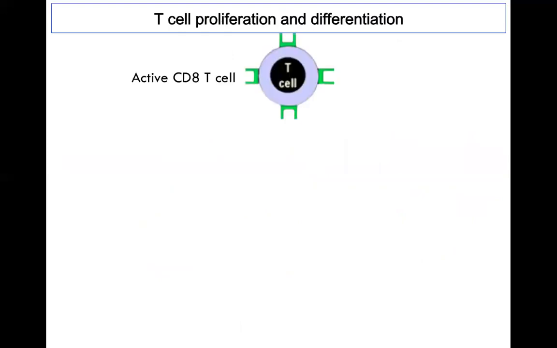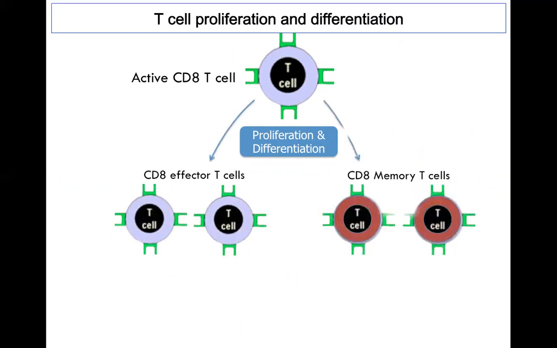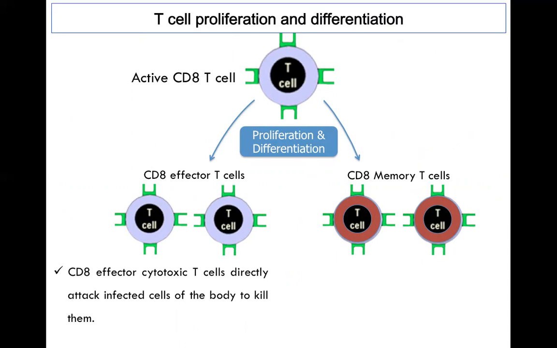Next, similar to the CD4 cells, these T cells also undergo a phase of proliferation and differentiation. So now we have active CD8 T cells. After proliferation and differentiation, they produce a number of copies of CD8 effector T cells and also CD8 memory T cells. The CD8 effector cytotoxic T cells directly attack infected cells of the body to kill them. But how exactly that takes place, we are going to learn in our coming lectures.